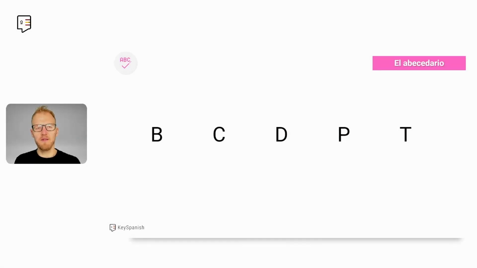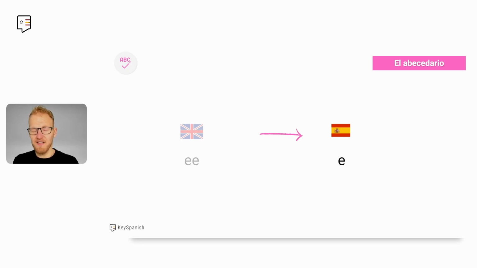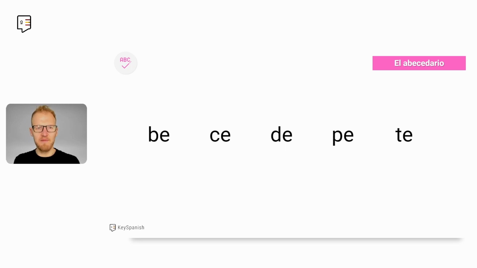And as we said, we are going to start with a group that is easiest for English speakers, which are the letters that are identical. You just change the English vowel for the Spanish one. And this group starts with the B, C, D, P, T. In Spanish, you just change the E for, as we said, E, which, remember, sounds like mess. So, instead of B, you have be. Ce, de, pe, te. Easy enough.